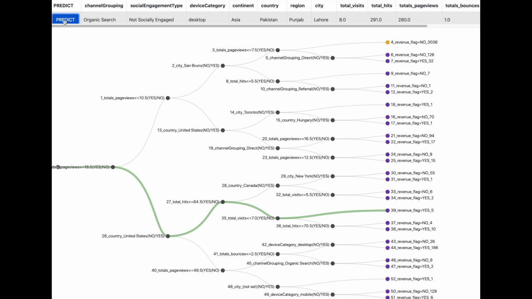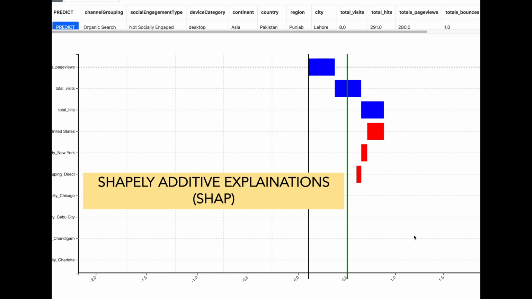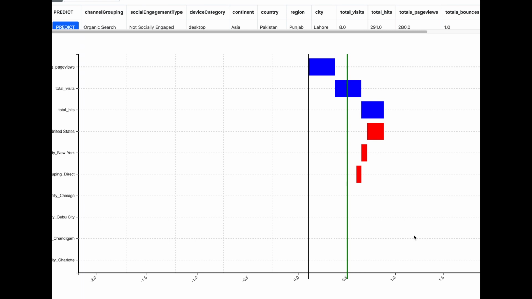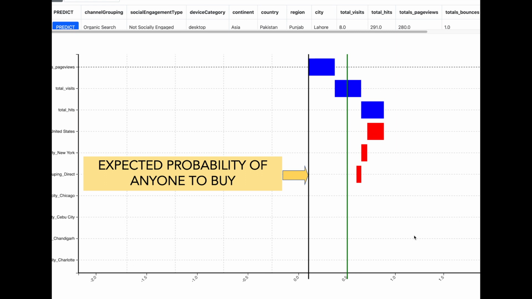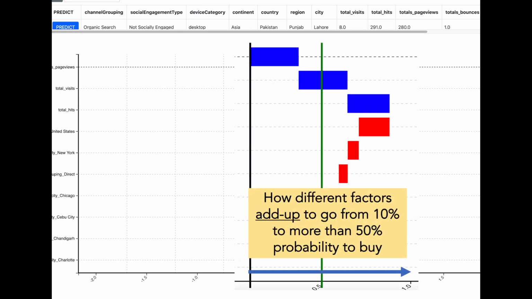Now let us see how these factors contribute towards the prediction using something called SHAP analysis, which stands for Shapley Additive Explanations. You see 2 vertical dotted lines. The black dotted line corresponds to the expected probability that a visitor will buy something. We see that this is approximately 10%, and this corresponds to the Pareto analysis which was shown earlier, which indicates that only 10% of visitors buy something. The horizontal bars represent different factors and how they add up, moving the visitor from 10% to more than 50% probability of buying something.